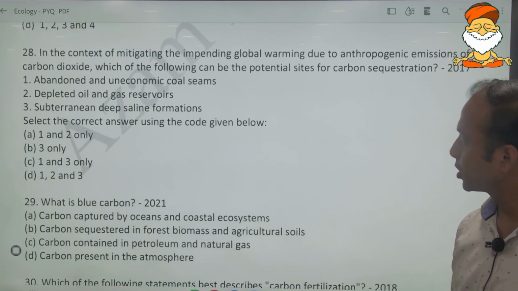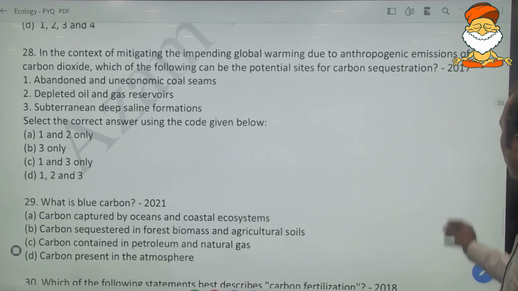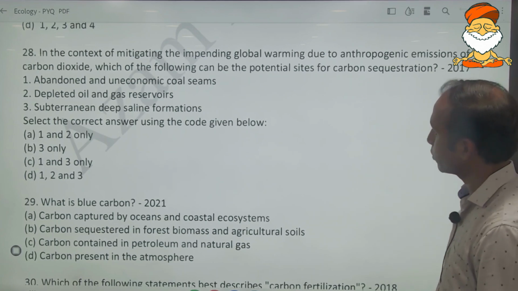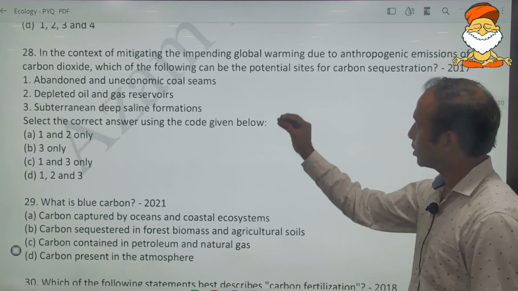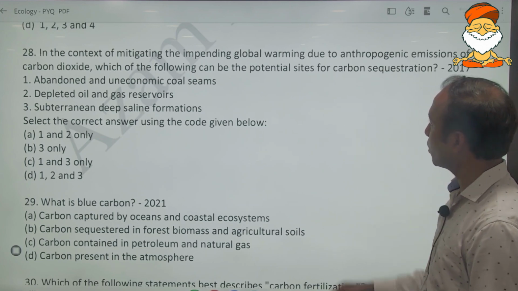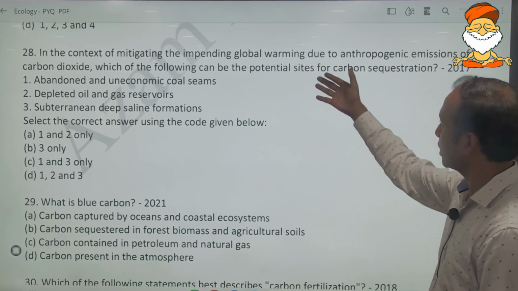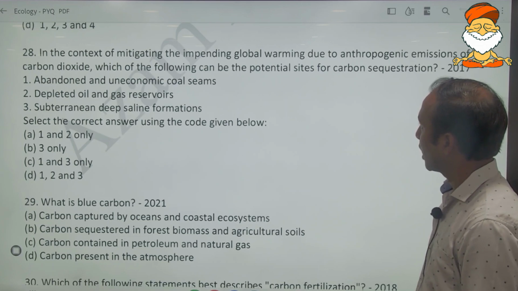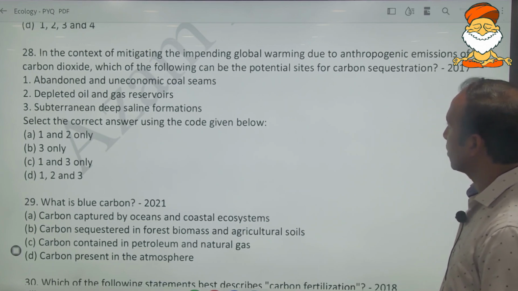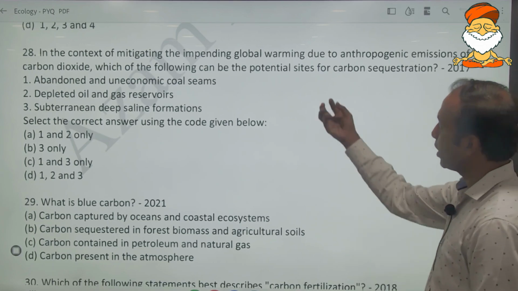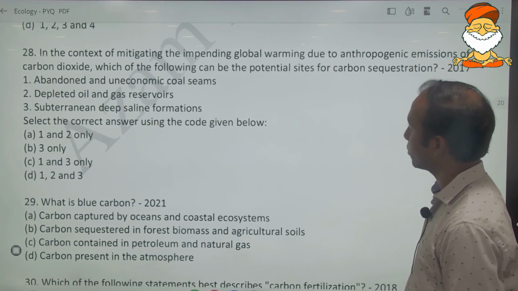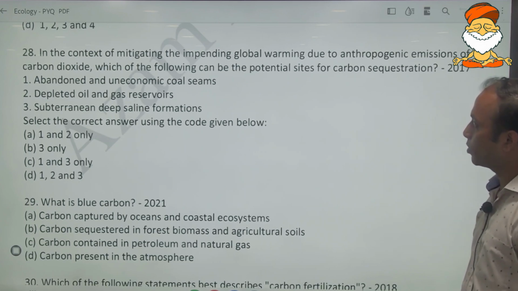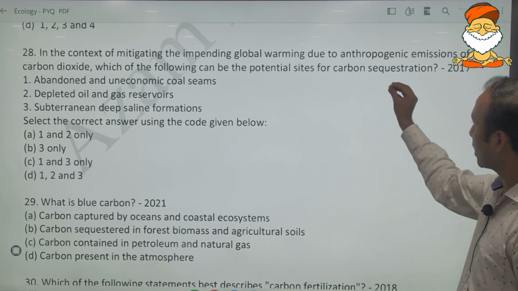If you refer to question number 28, this 28th question was in 2017, and there are certain terms like what is carbon sequestration. Okay, we'll understand this in today's concept. So it says in the context of mitigating the impending global warming. Okay, see, we all know that global warming is rising and is a cause of concern for various climatic phenomena. So in order to mitigate or reduce the impact of global warming due to anthropogenic emission of carbon dioxide, which of the following can be the potential site for carbon sequestration?